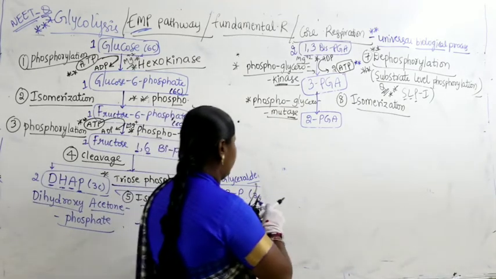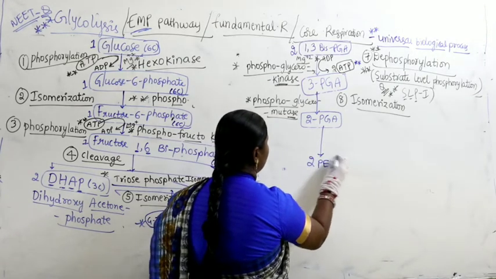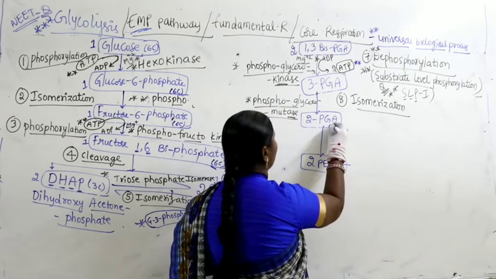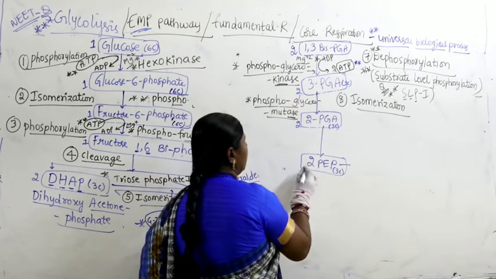Now this further gets converted into 2-PEP. PEP, here we can take, these are all 3 carbon compounds. What are we taking? All are nothing but 2 molecules.